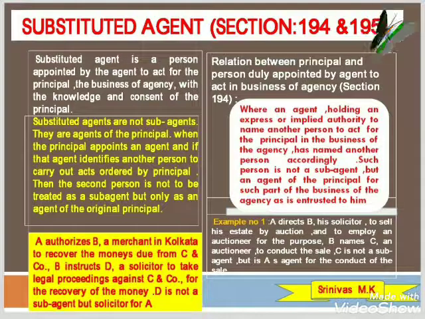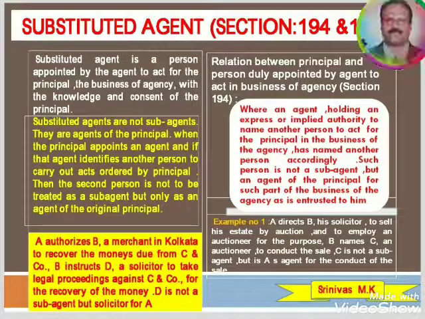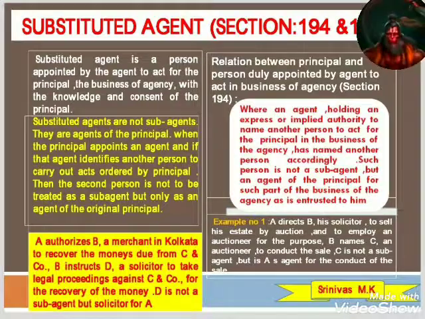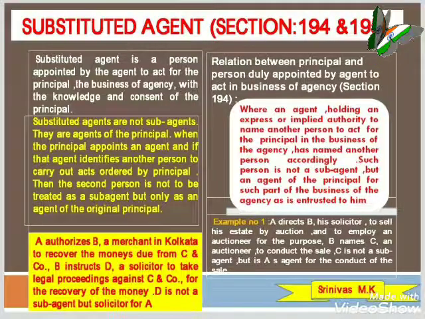The principal is not represented by or responsible for the acts of the person so employed, nor is that person responsible to the principal. So this is improper delegation, that is section 193.